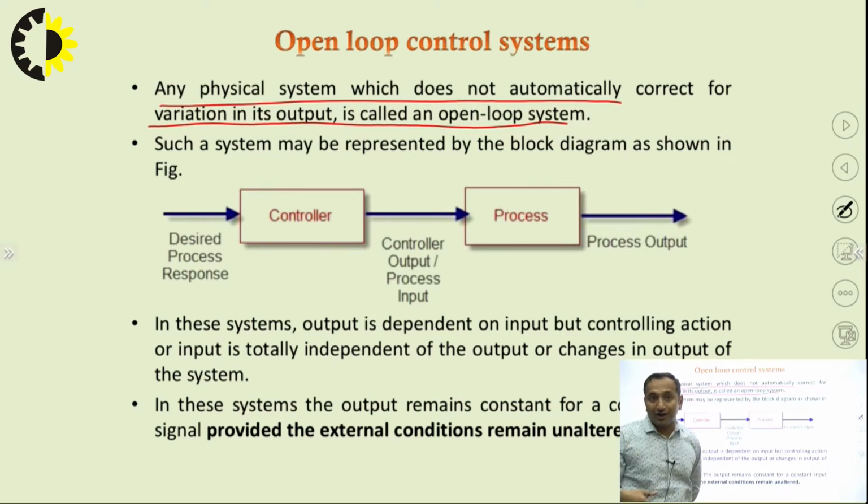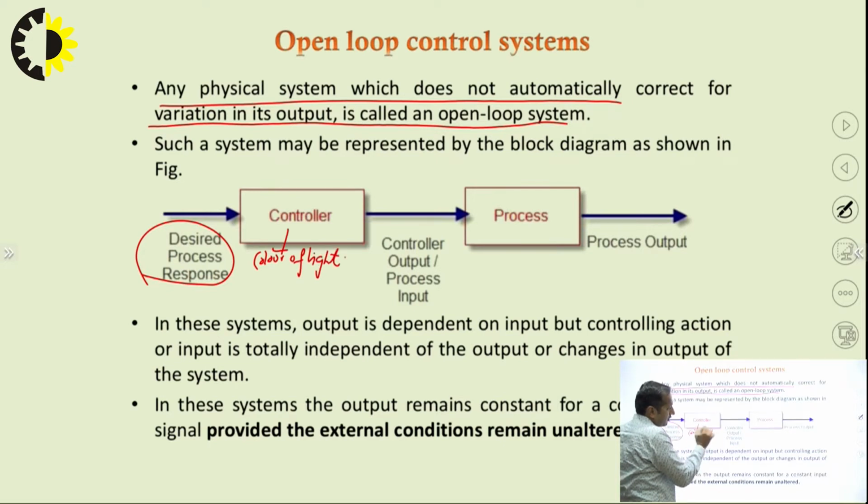If it would correct itself and make way for a green light for about a minute and a half, then we could say there is a feedback mechanism. But in an open loop control system, there is no kind of feedback mechanism. There is a desired process response, for example, making a light green, and there is a controller. It decides the color of the light. Now there is a controller output, which is the process input.